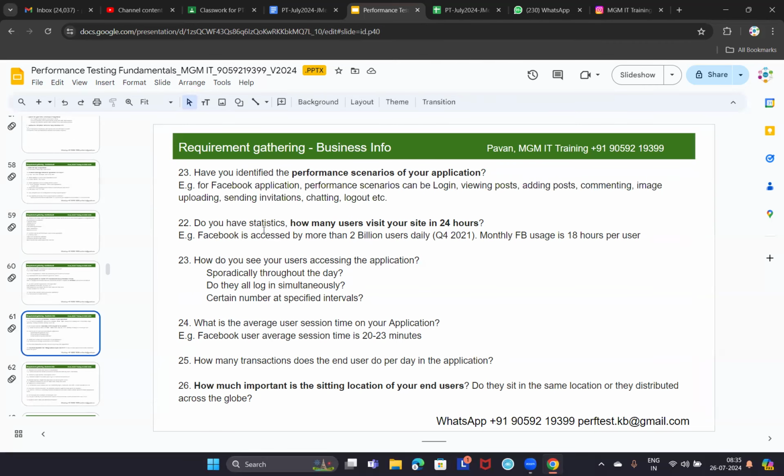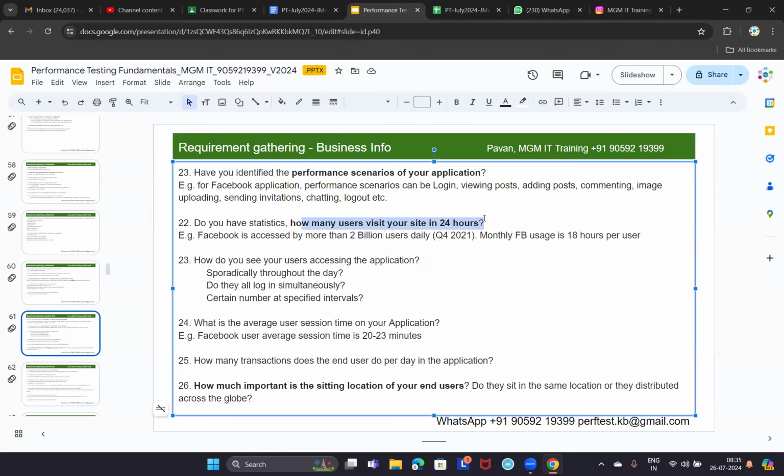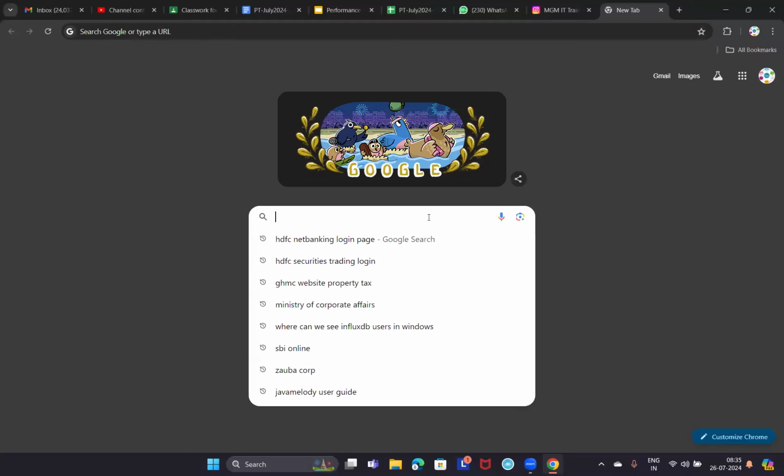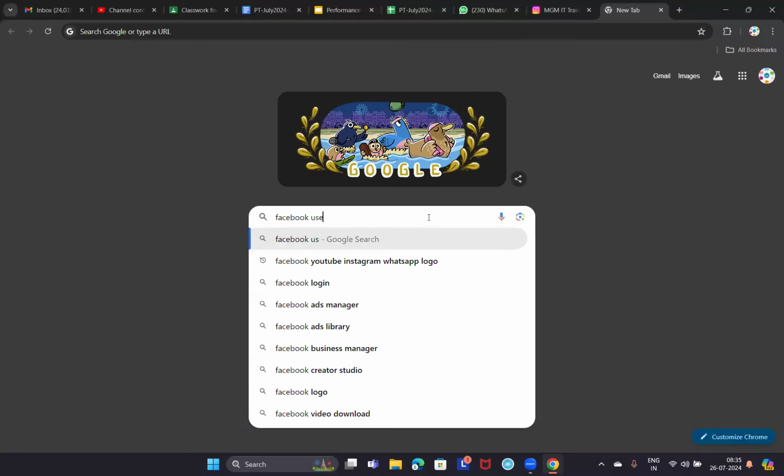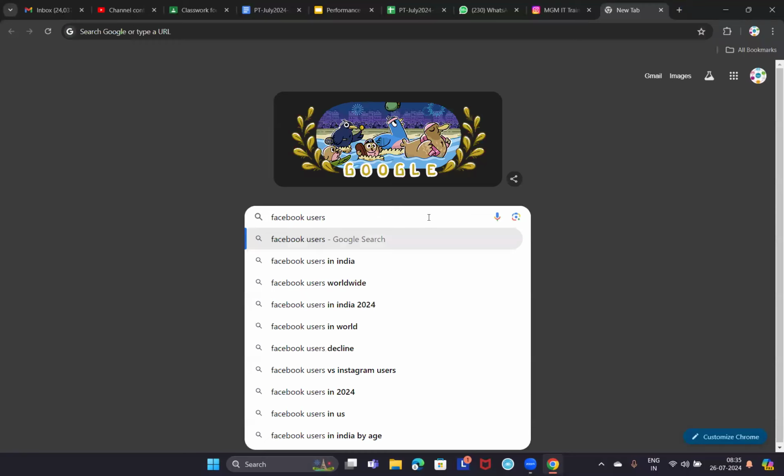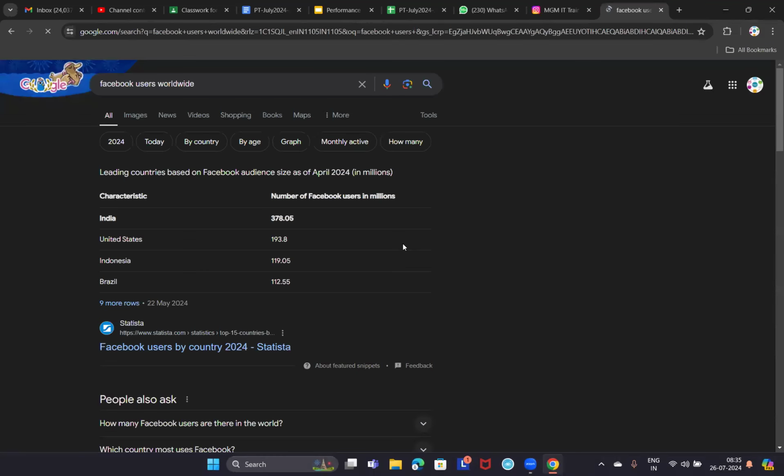And then, how many users visit your site in 24 hours? Facebook is accessed by more than 2 billion users daily, it seems, but maybe these are old statistics. Let us see how many users access it daily. It shows 378 million in India only.